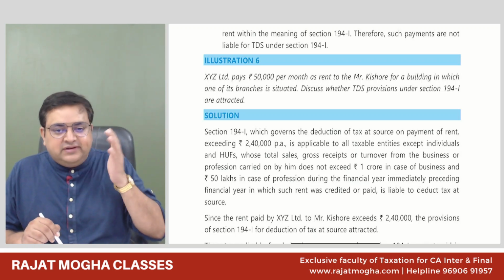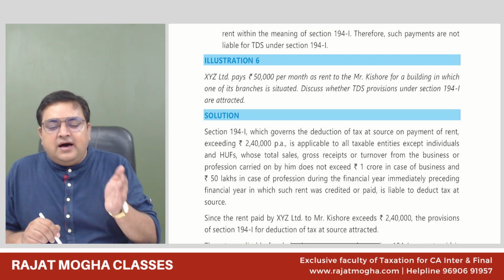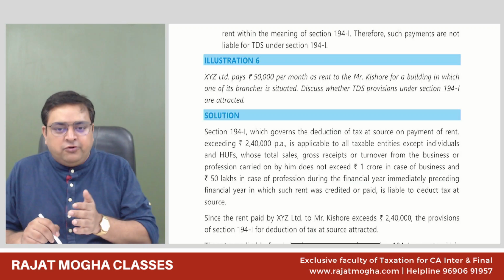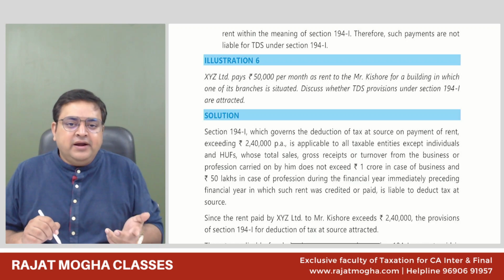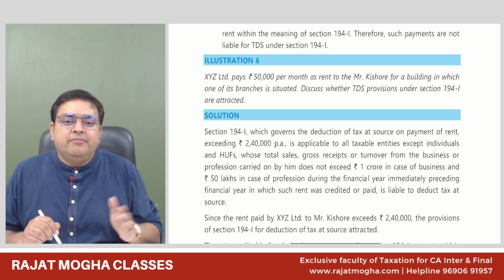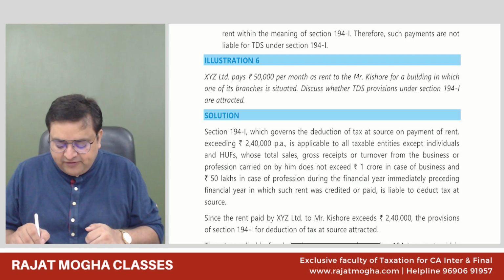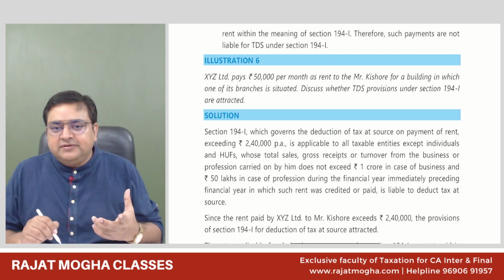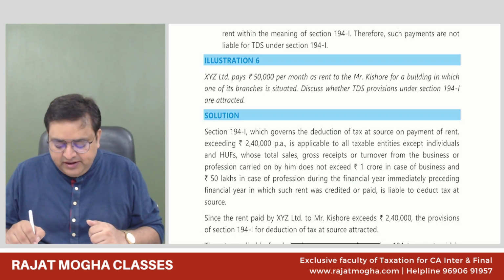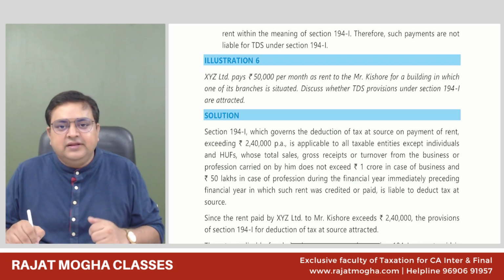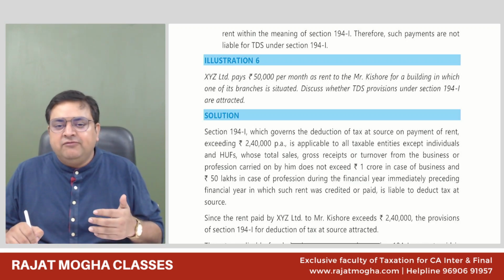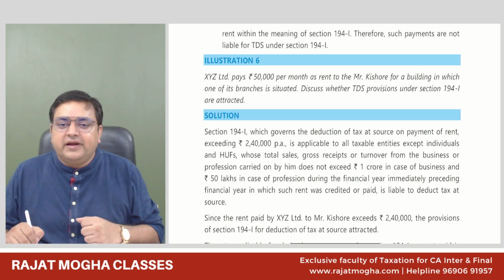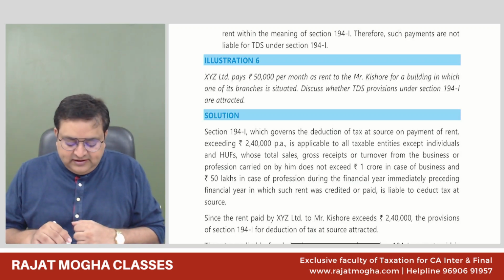So let's say if this last date is coming in October or onwards, you will deduct 2% in 194IB. Let's say, for example, you have taken a property on rent and you are vacating it in September 24 or before, then you have to apply 5%. So generally for examination purposes, you will get this 2% only, because you will be vacating the property either after October or generally we continue the property, so it will be in the month of March 25. So the 2% rate would be applicable. So in this case, we have two TDS sections, 194I and 194IB.